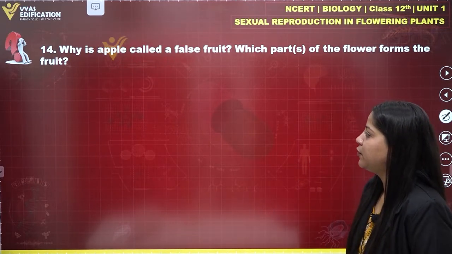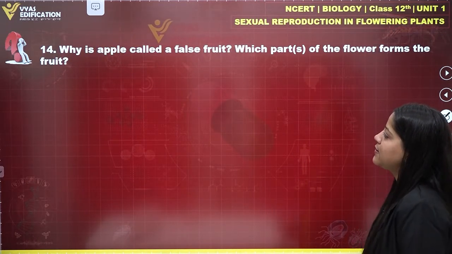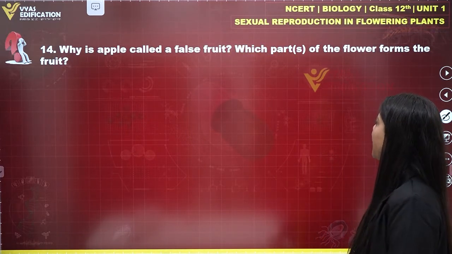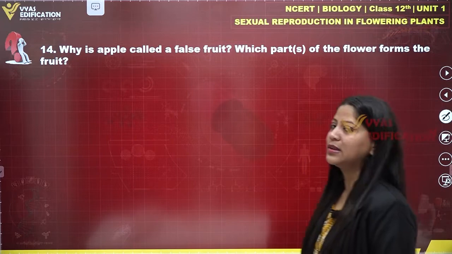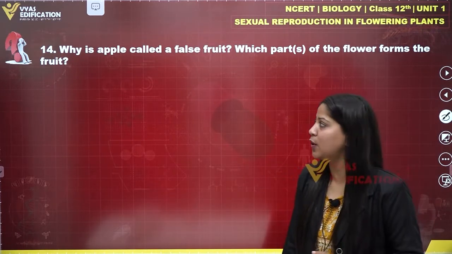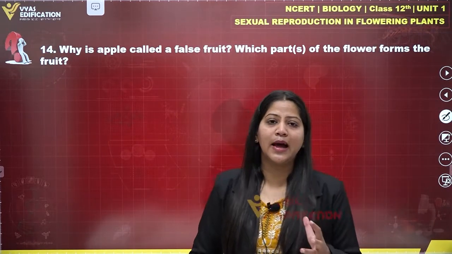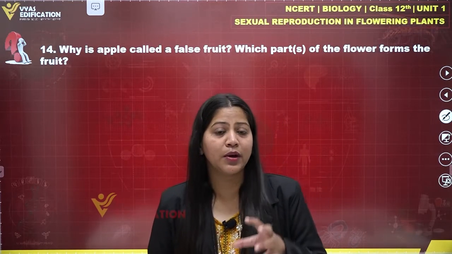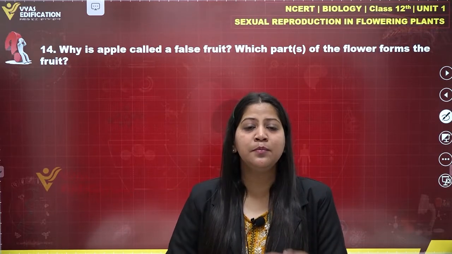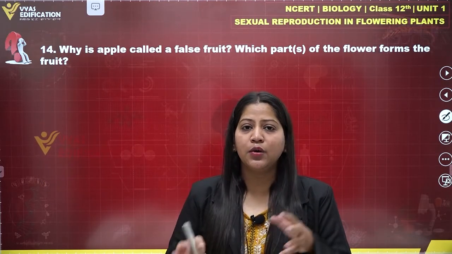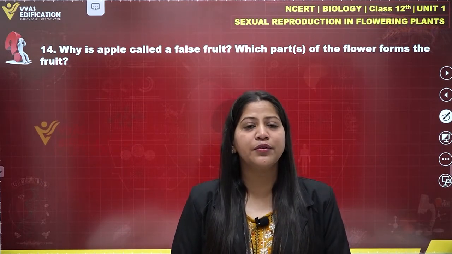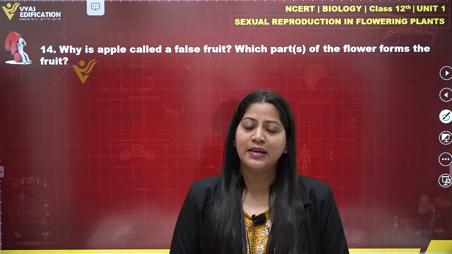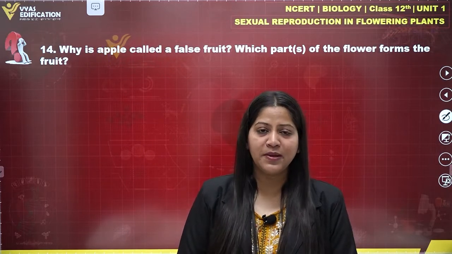Moving on to question number 14, which asks why apple is called a false fruit and which part of the flower forms the fruit. This is asking about apple only. First of all, to answer this question, we know that generally after fertilization in angiospermic plants, the ovary converts into fruit. The ovary of a female converts into fruit and the ovule converts into seed. Alright, this is what happens generally.